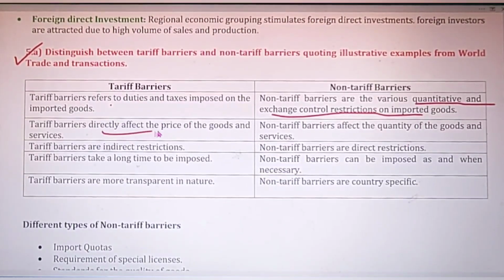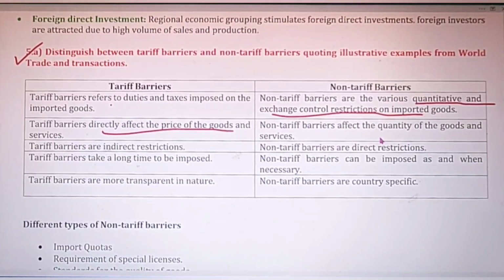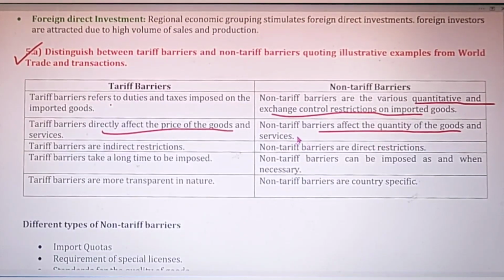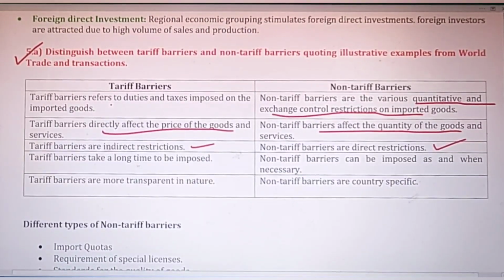Tariff barriers directly affect the price of goods and services, and non-tariff barriers they affect the quantity of goods and services. So ये बहुत important point है. And tariff barriers are indirect restrictions, whereas non-tariff are direct restrictions. So like this.